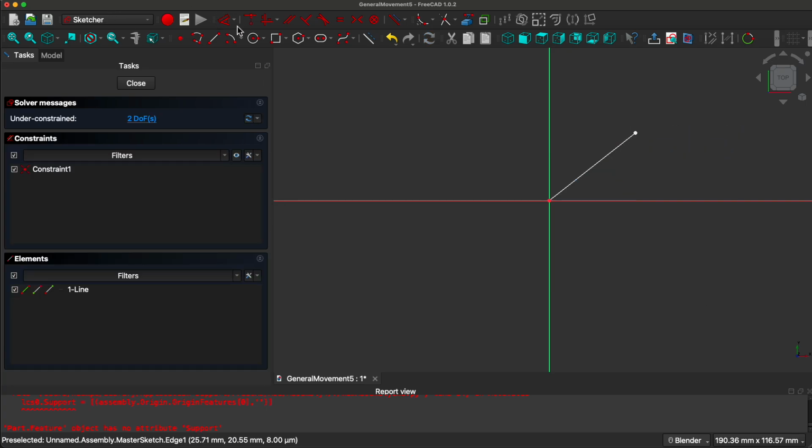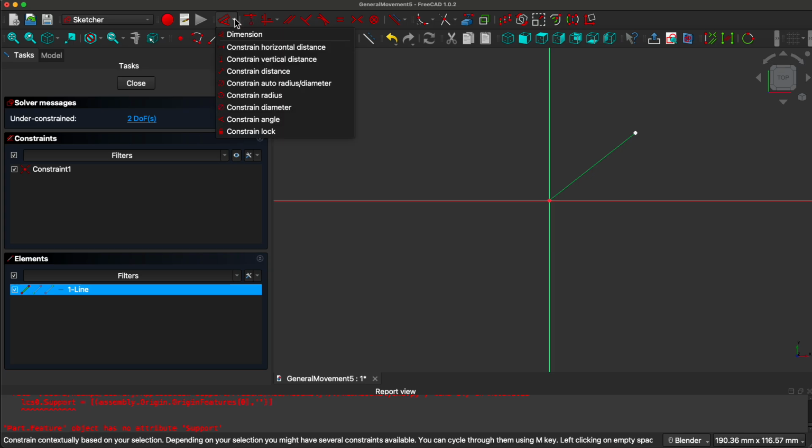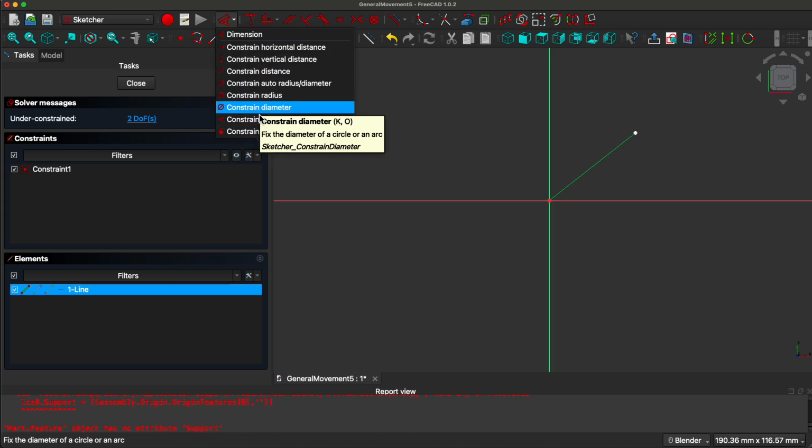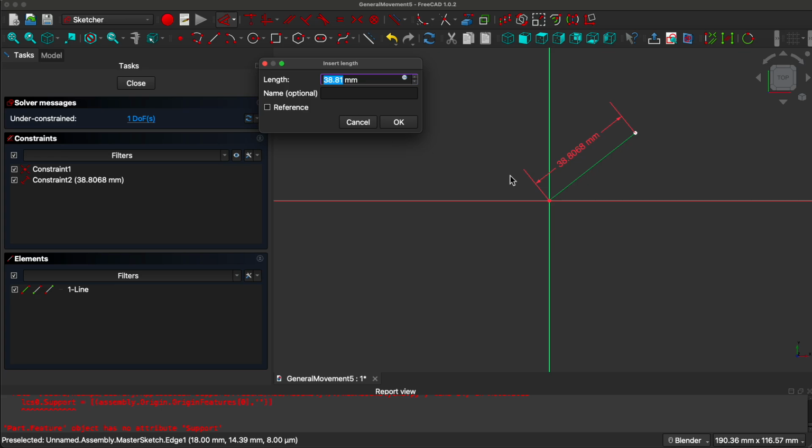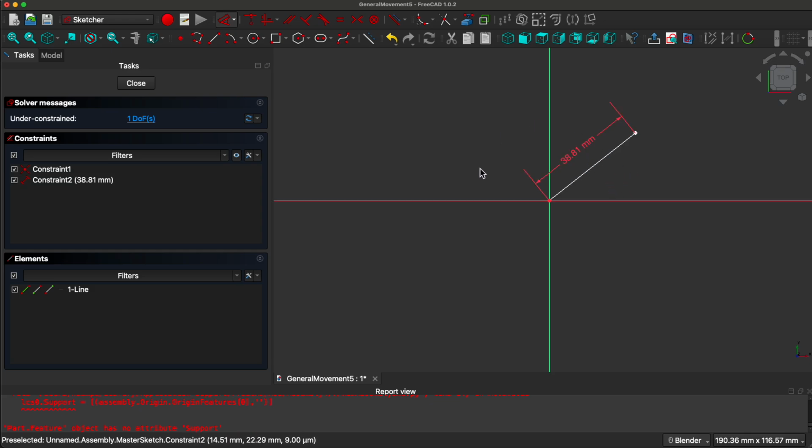Right click, select the line, constrain the distance. Any distance is fine. And we want to rotate it around the origin using the var variable.